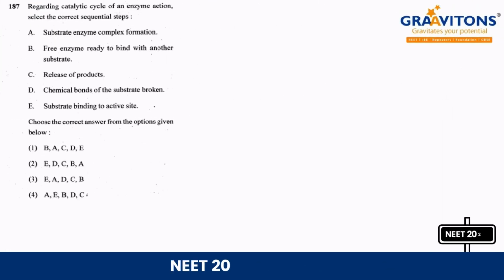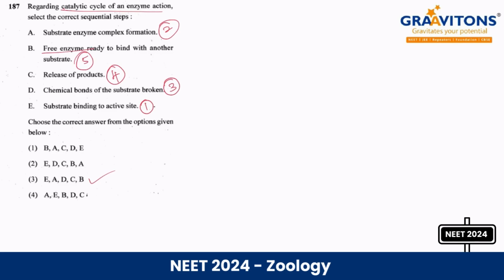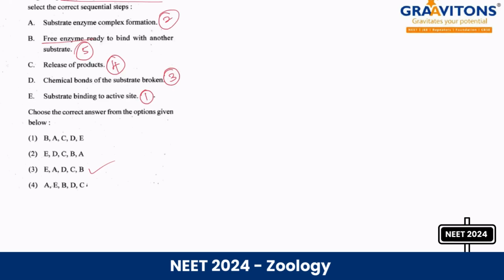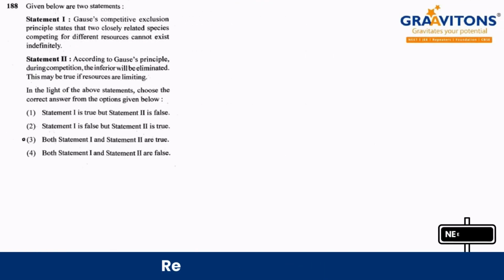Next 187. Regarding the catalytic cycle of enzyme action, select the correct sequence of steps. Answer is option 3. EADCB, right? So first the substrate has to bind, after the substrate binds, the enzyme substrate complex has to form, right? Then the chemical bonds of the substrate have to be broken. After that the release of products will come, and finally the free enzyme will be regenerated. So this is the sequence. Answer is option 3.